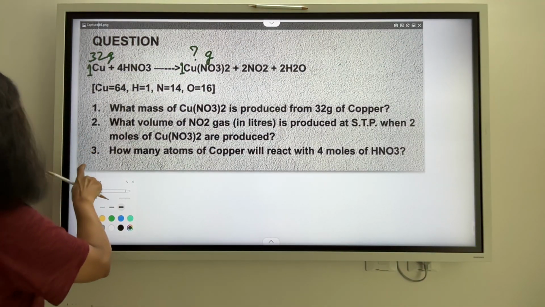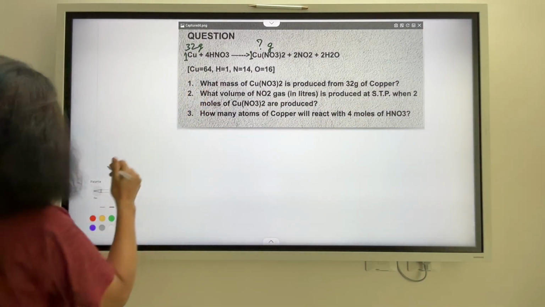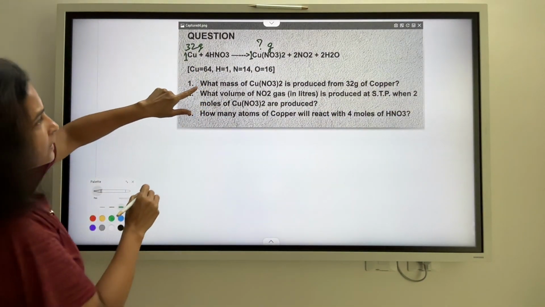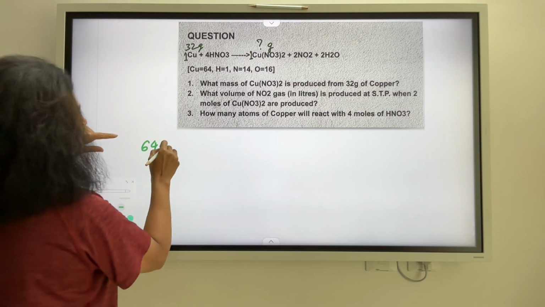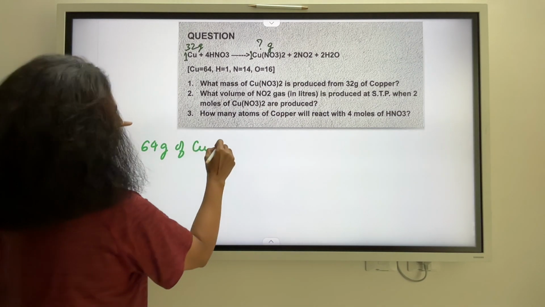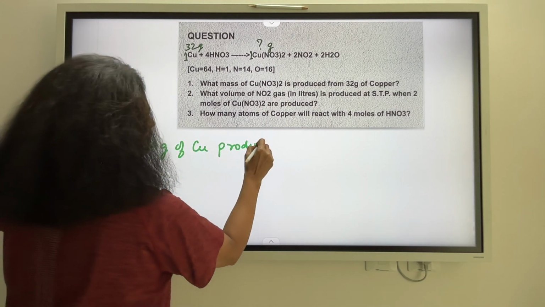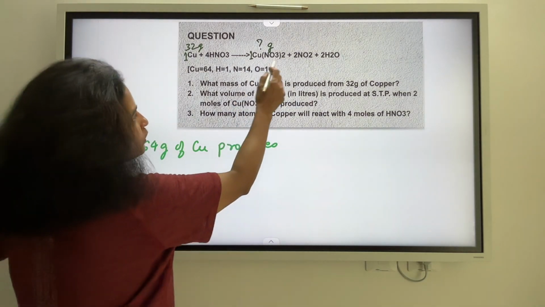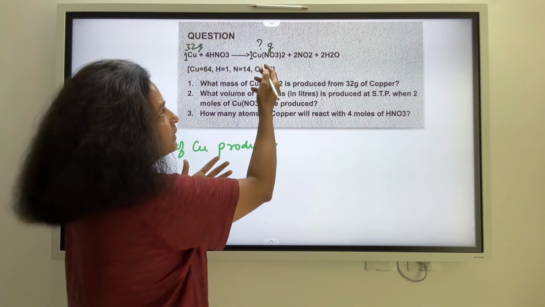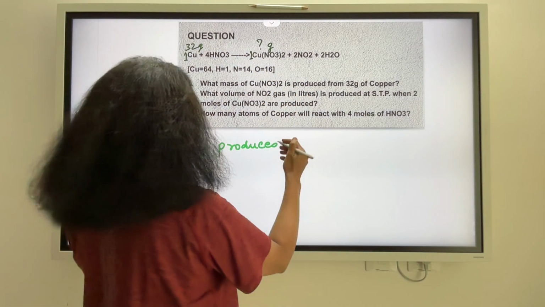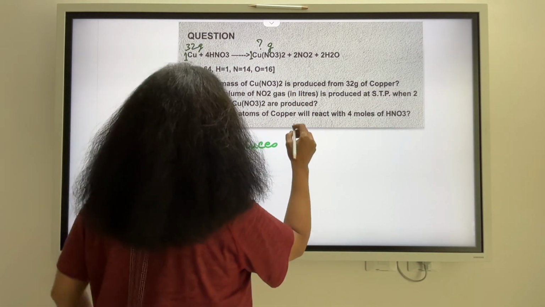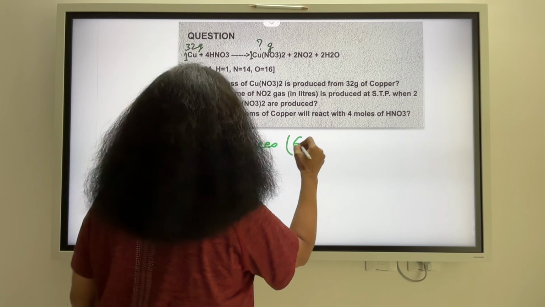So we have, what is copper's mass here? 64. So I can say that 64 grams of copper produces how many grams of copper nitrate? Well, we'll have to calculate the molecular mass of copper nitrate in grams. So, how many grams would that be?